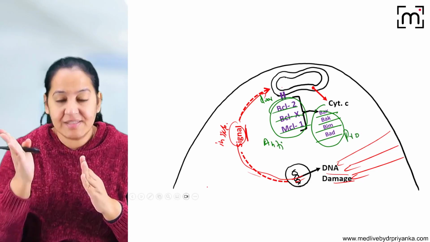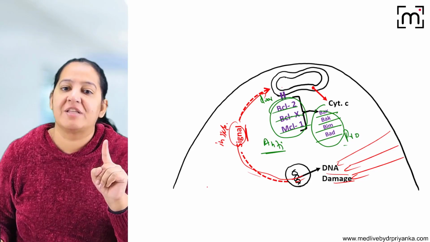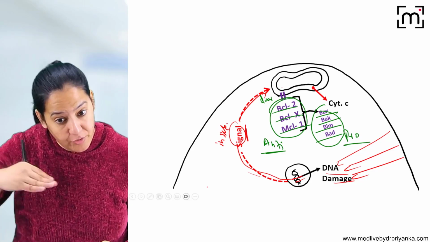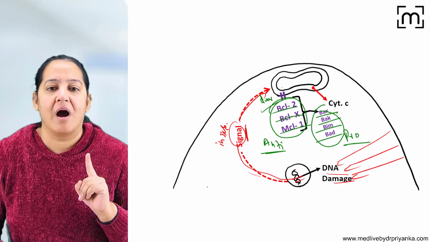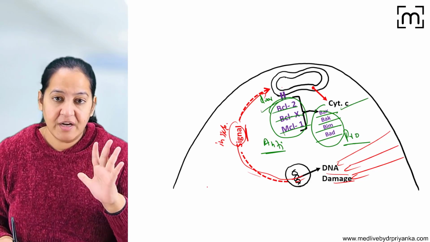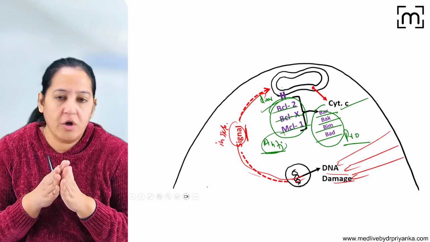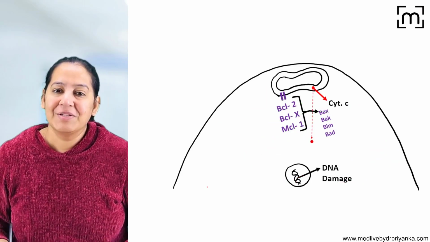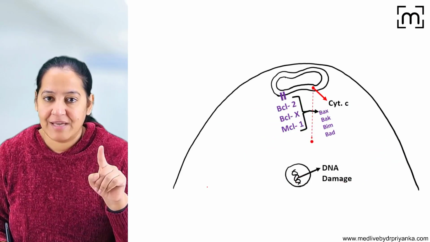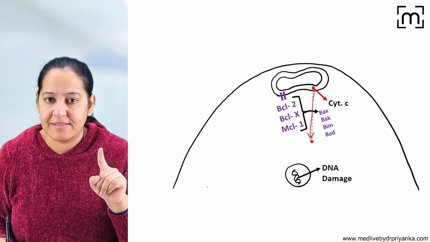So on receiving the signal, the anti-apoptotic proteins are replaced by pro-apoptotic proteins. I repeat, on receiving the signal, the anti-apoptotic proteins are replaced by pro-apoptotic proteins. Initially the guards were closing the door and did not allow the cytochrome C to come out. Now the guards will open the door and allow the cytochrome C to come out. So you can see cytochrome C is leaking out and coming into the cytoplasm.